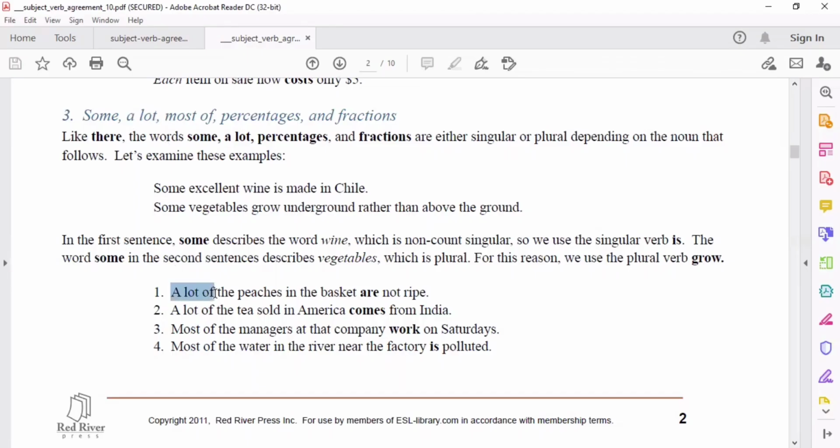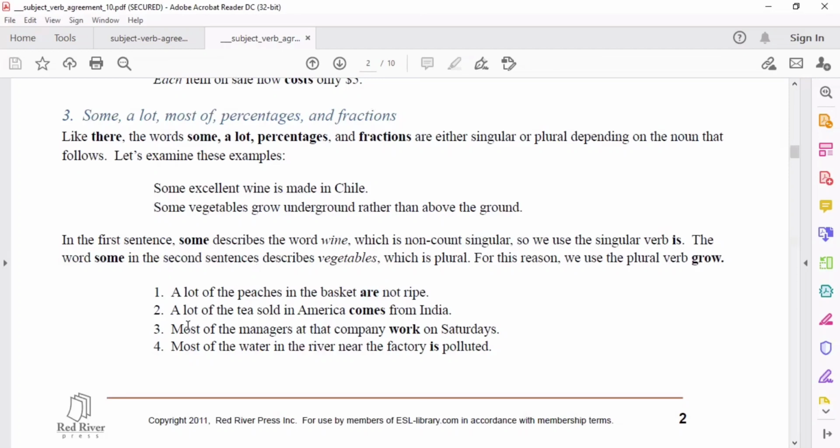So number 1 natin, a lot of peaches in the basket are not ripe. So may word tayo na a lot, but what noun yung kasunod niya? Is it of? No, that's preposition. Ang susunod na noun ay peaches. Okay, so peaches, you have to think if it is singular or plural. The word peaches is plural. So definitely, we have to take plural form of the verb, which is are. So, a lot of the peaches in the basket are not ripe.